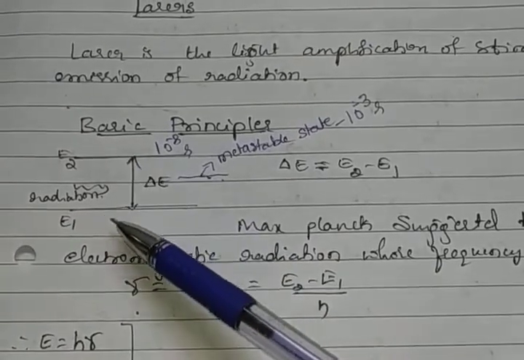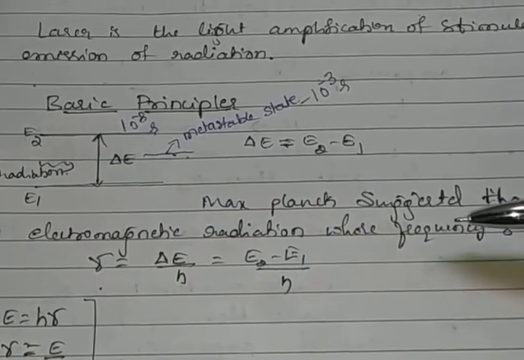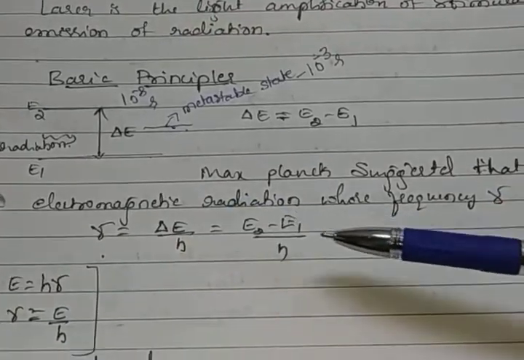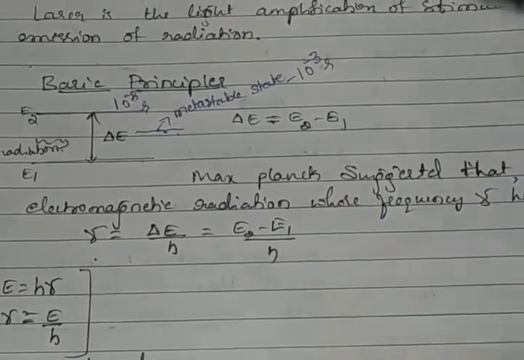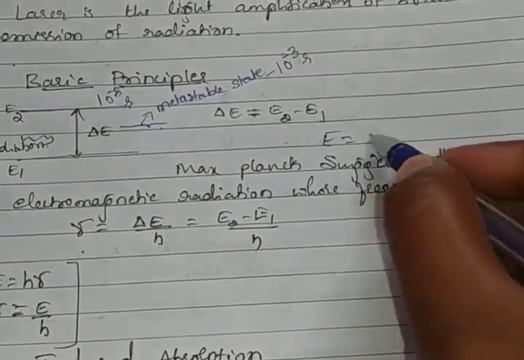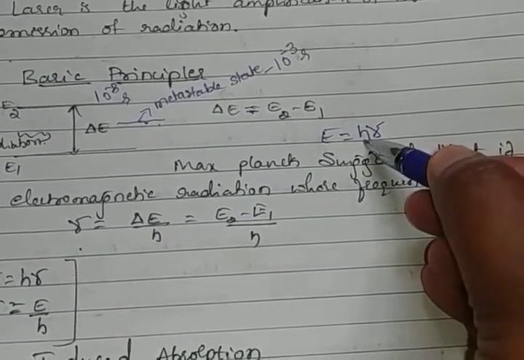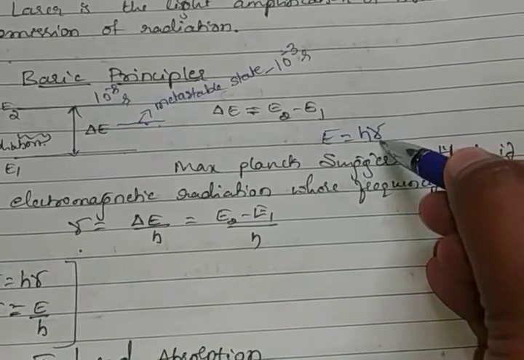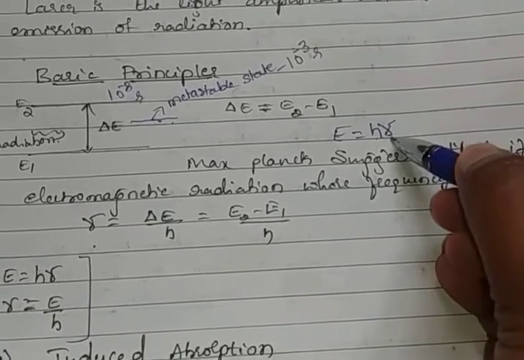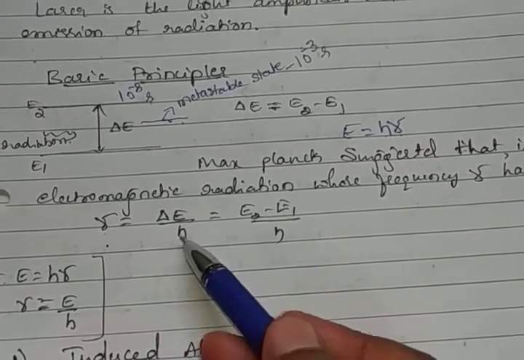Max Planck suggested that if an electromagnetic radiation has frequency nu, we know that according to Max Planck the energy relation is E equals h nu, where h is Planck's constant and nu is the frequency of radiation. Based on that, he suggests that nu is equal to delta E by h.